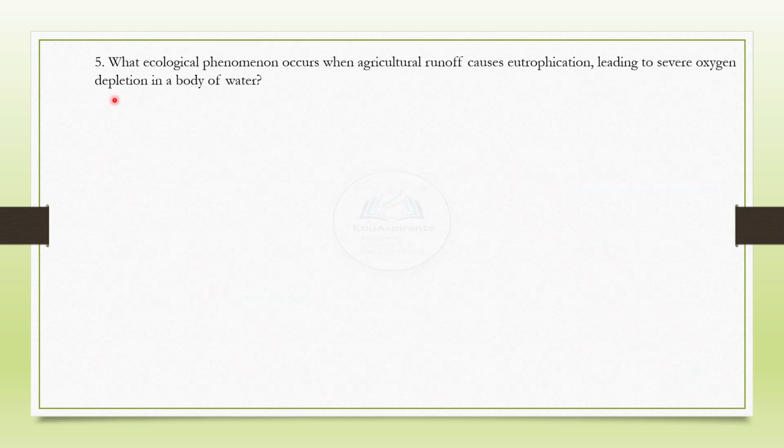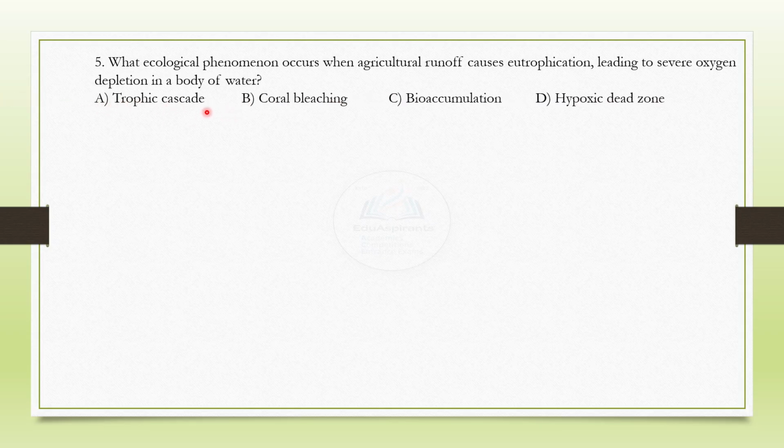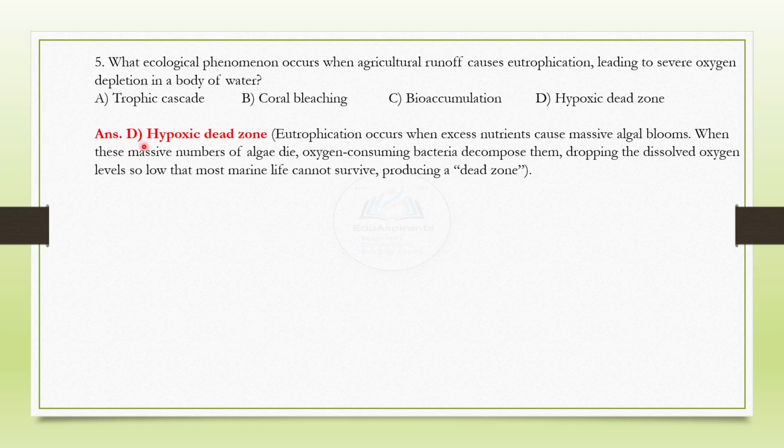Next, what ecological phenomenon occurs when agricultural runoff causes eutrophication, leading to severe oxygen depletion in a body of water? And the choices are given here for your answer. Mark your choice and see, the correct answer is D, hypoxic dead zone. And this is the reason as taken from your notes that you heard before this quiz.